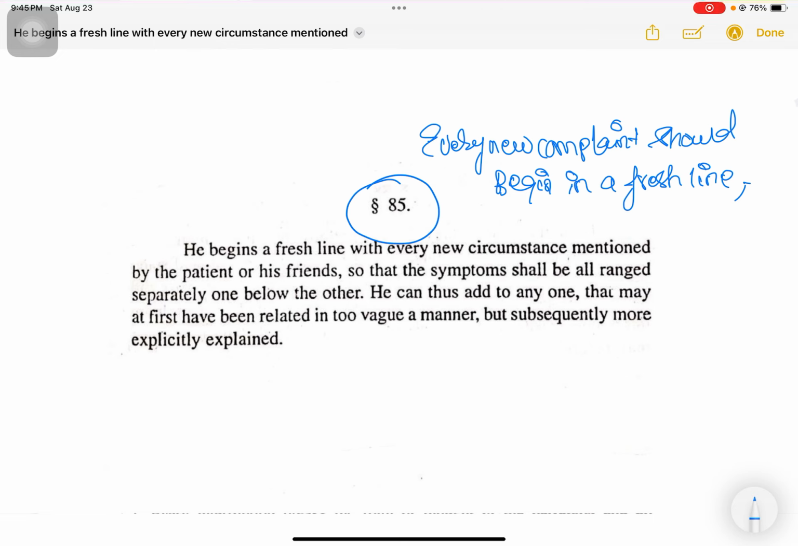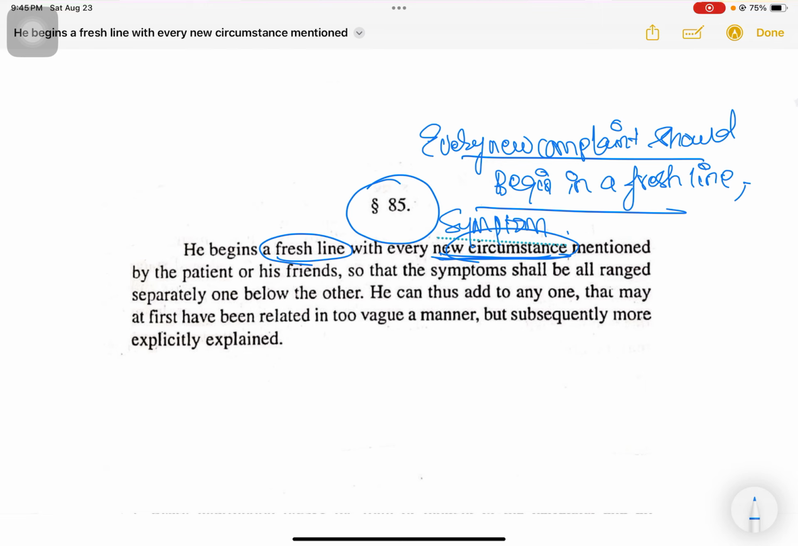And why is this to be done? Let us read the aphorism. He begins a fresh line with every new circumstance. So every new circumstance, meaning every new symptom, is to be written in a fresh line or a new line. Do not continue the respiratory complaint and the gastric complaint in the same line. Make sure that you have left a few lines in between, or at least go to the next line and write about the gastric complaint or the sleep complaint.